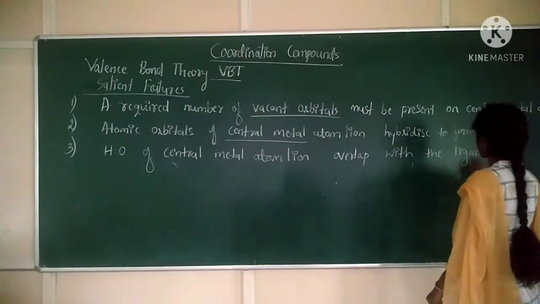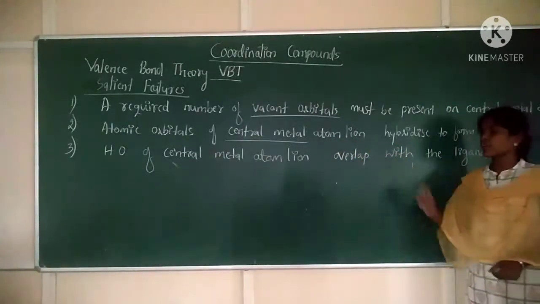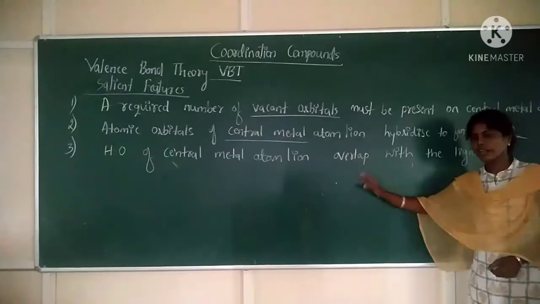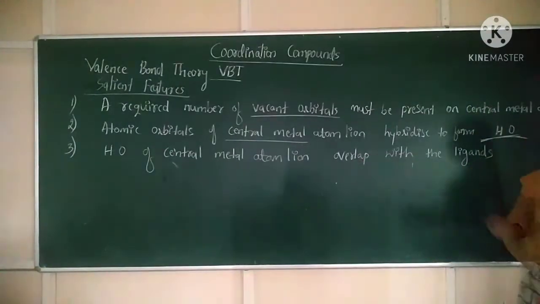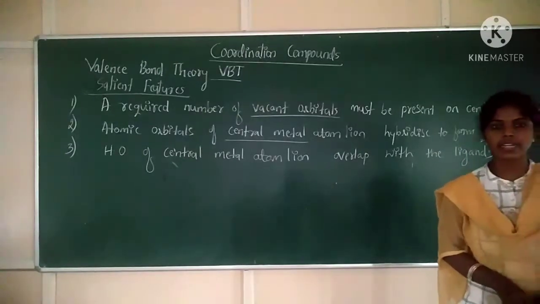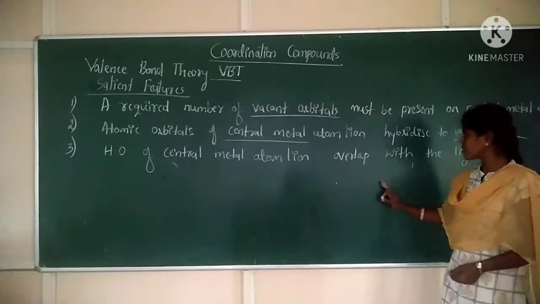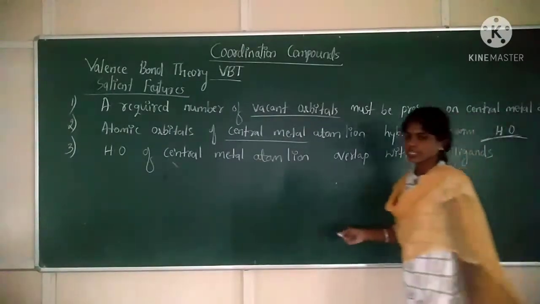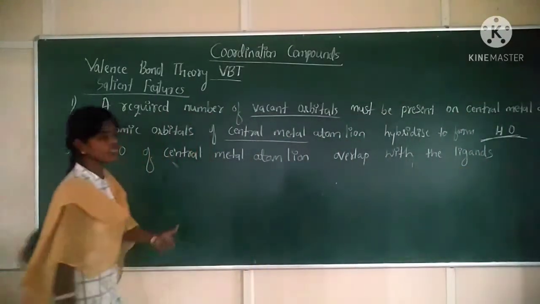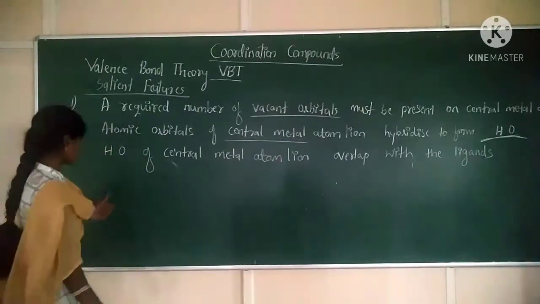What is the third point? Hybrid orbitals of the central metal atom or ion overlap with the ligands to form a bond between ligand and central metal atom. So on the basis of hybridization, we are going to define structures for the coordination compound.